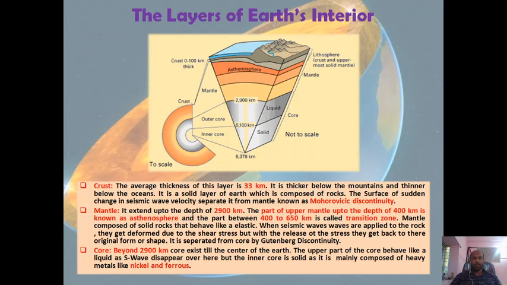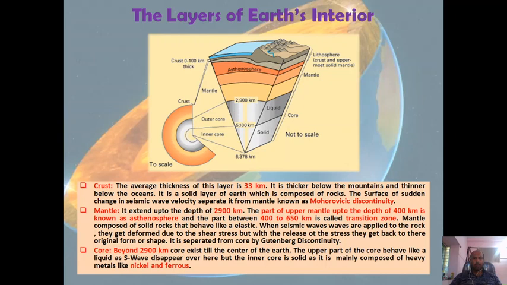That means we can say under the stress of the seismic wave, the rock of the mantle gets deformed, and when the stress of the seismic wave is released, then the rock of the mantle gets back to its original form. And the mantle is separated from the core by means of the Gutenberg discontinuity. Now the last layer that lies beyond 2900 km is known as the core. It exists till the center of the earth.